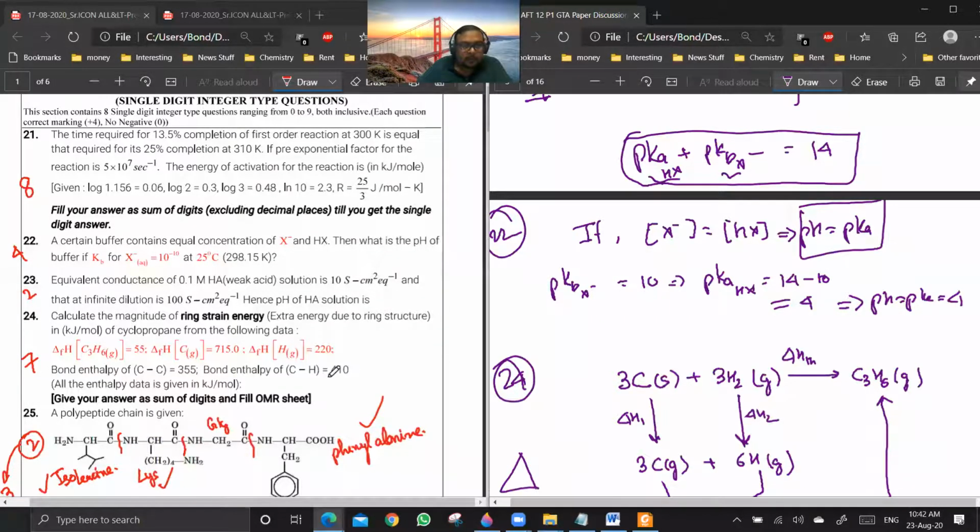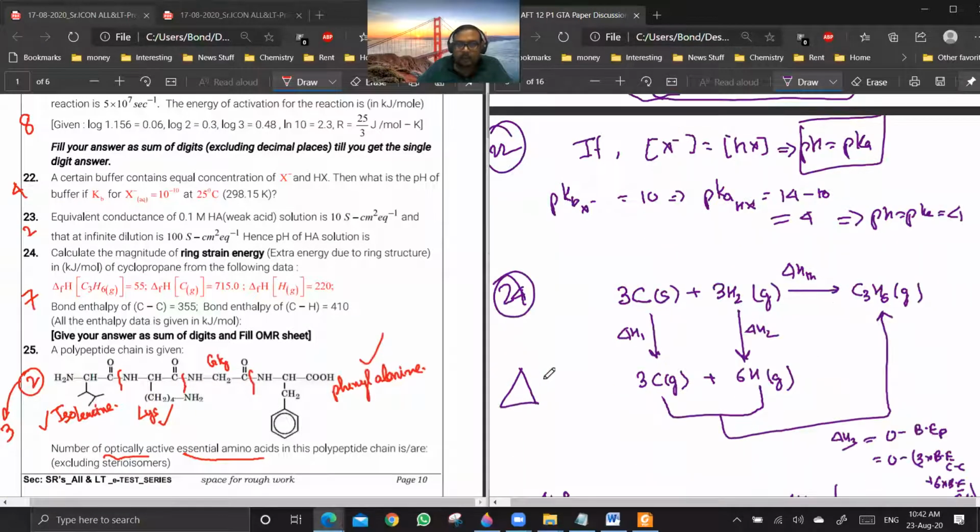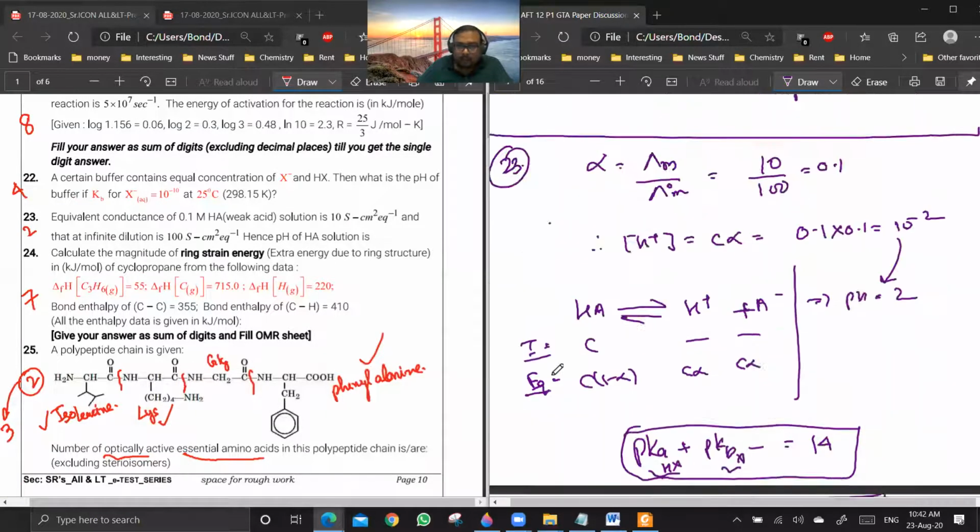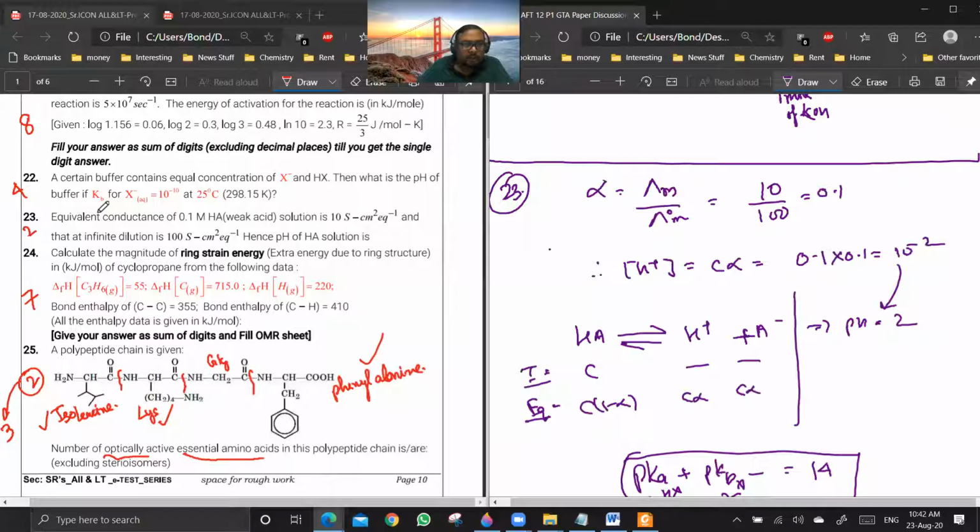Yes, sir. Question number 23. In this case, equivalent conductance is given. So instead of M, I should write equivalent. Alpha is always equal to the observed conductance divided by the ideal conductance. Ideal conductance is conductance at infinite dilution.